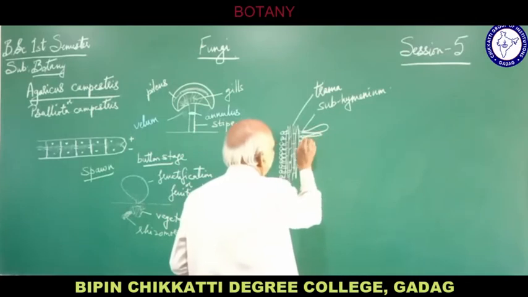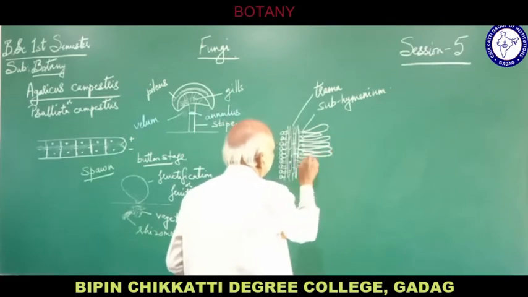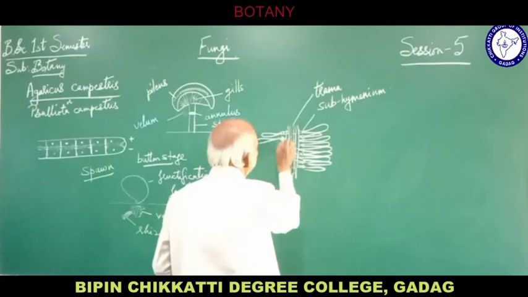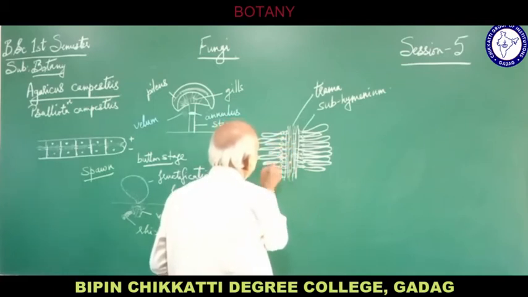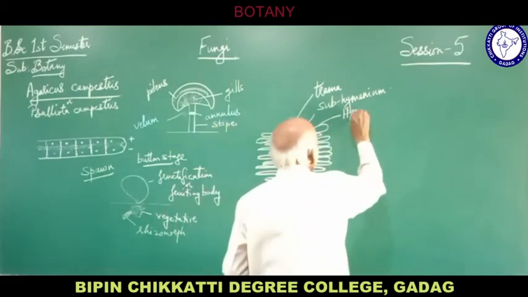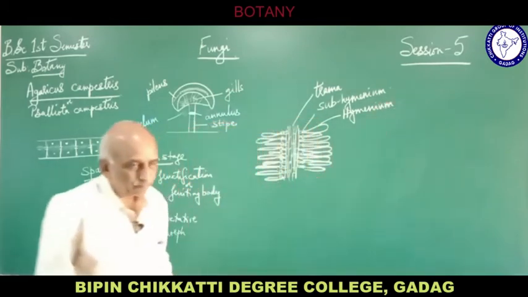This hymenium layer consists of elongated cells like this.